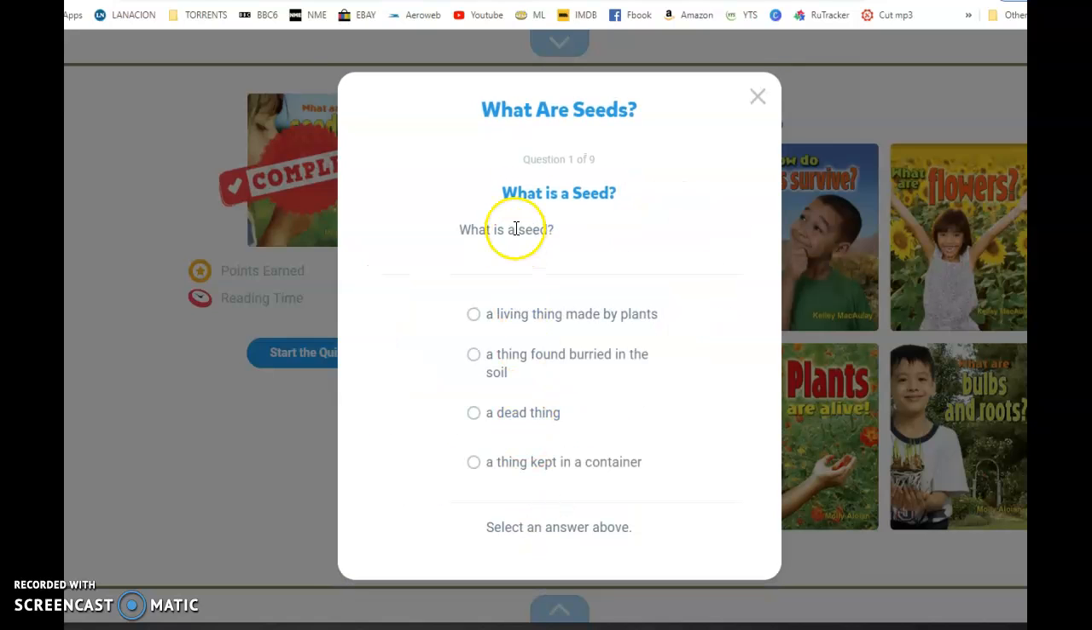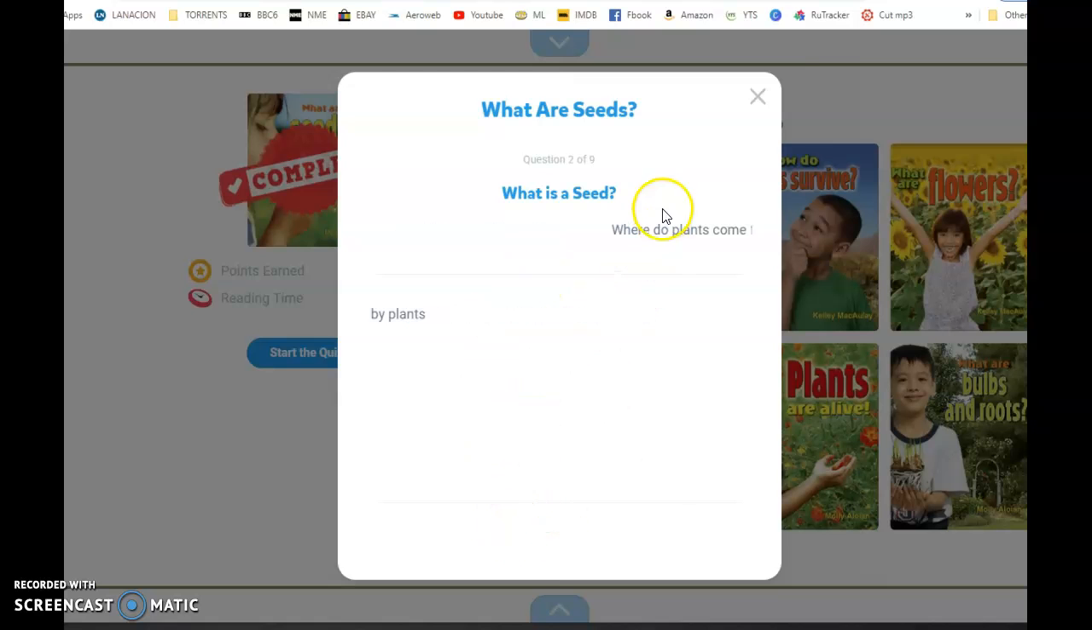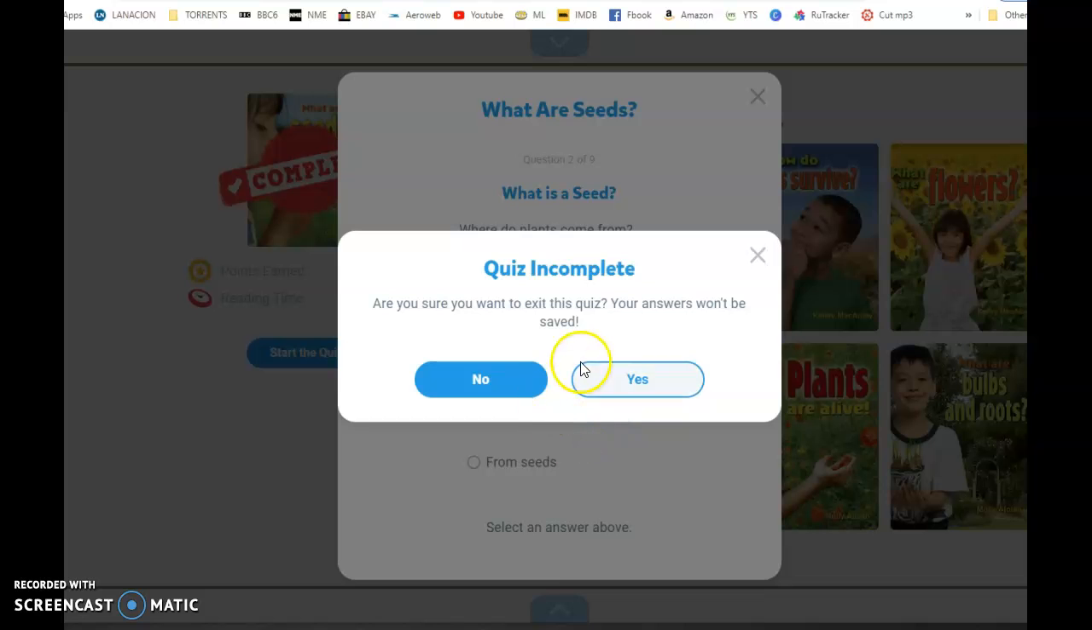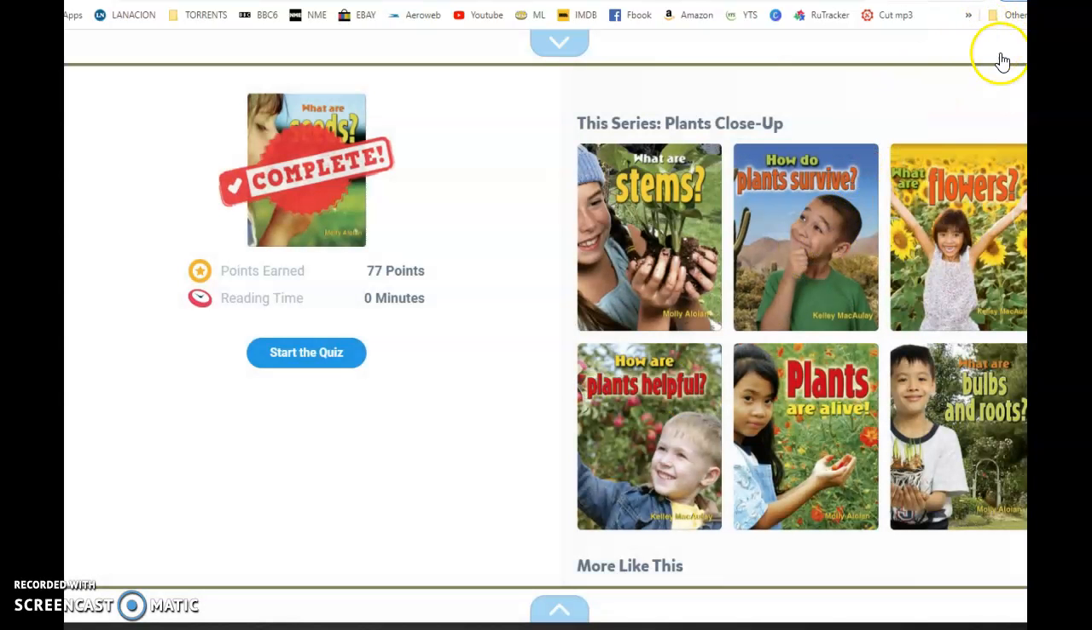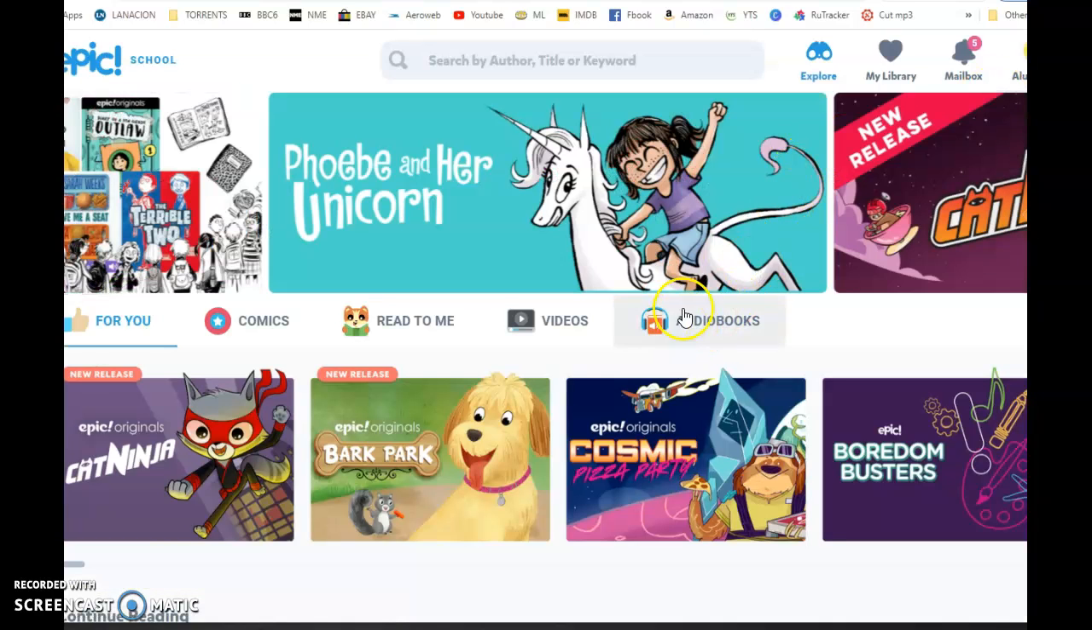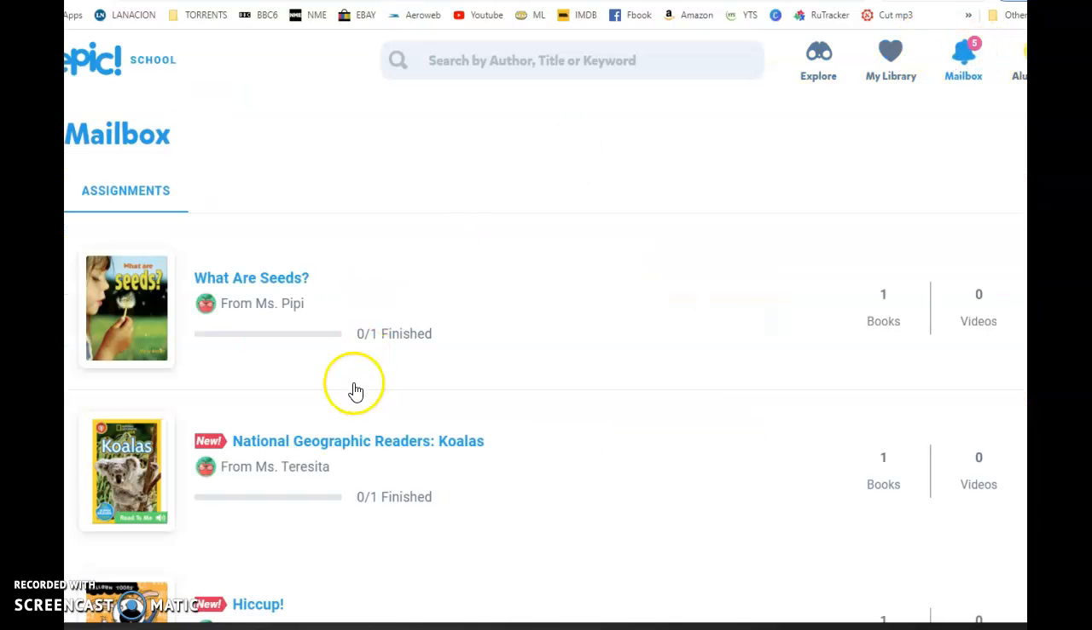You start the quiz, what is a seed? And you have to choose the correct answer, okay? And I'm going to leave the quiz. If you go back to the main part in the mailbox, you will find the books that are assigned to you.